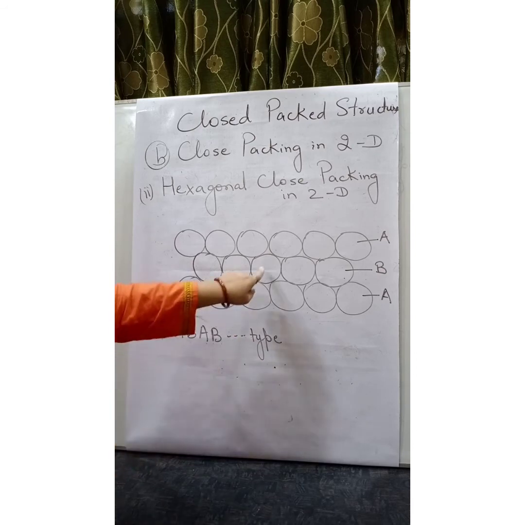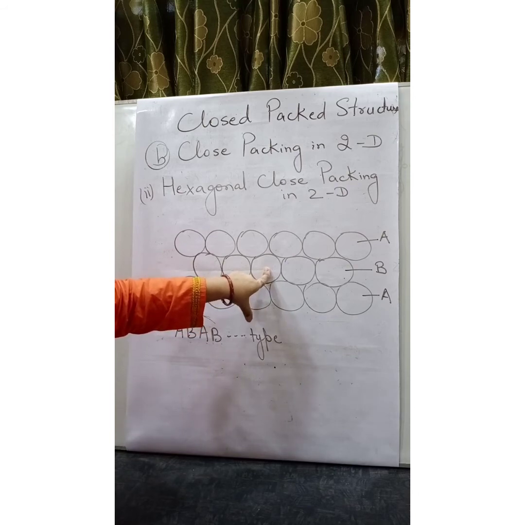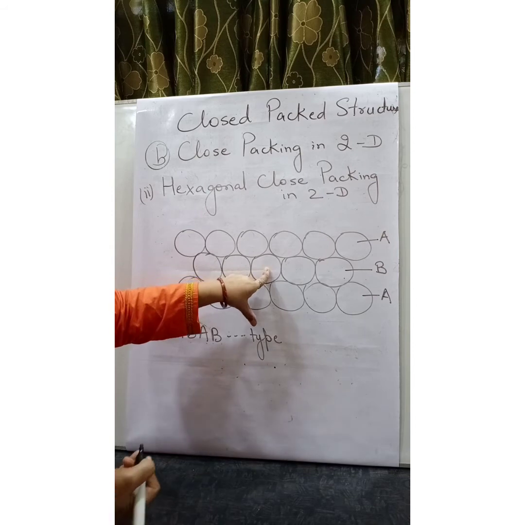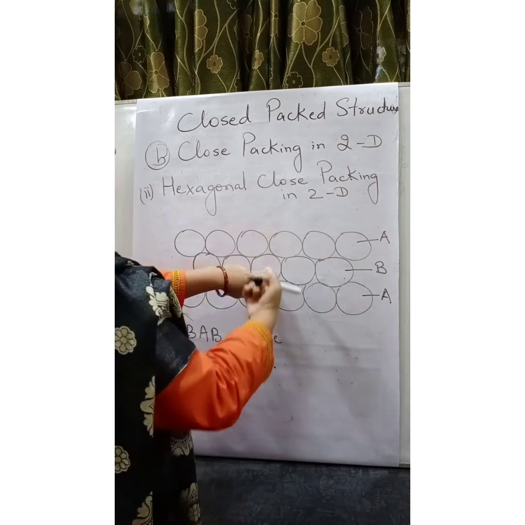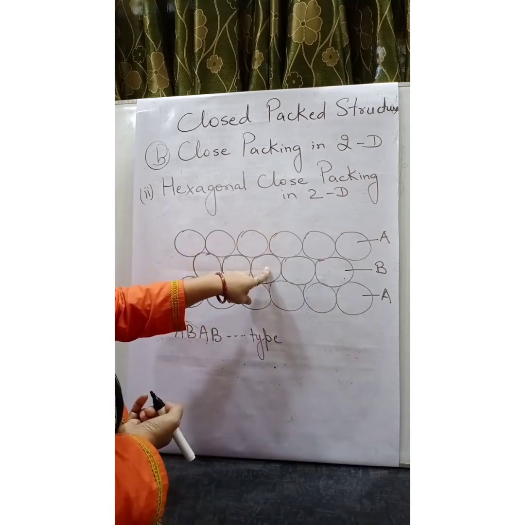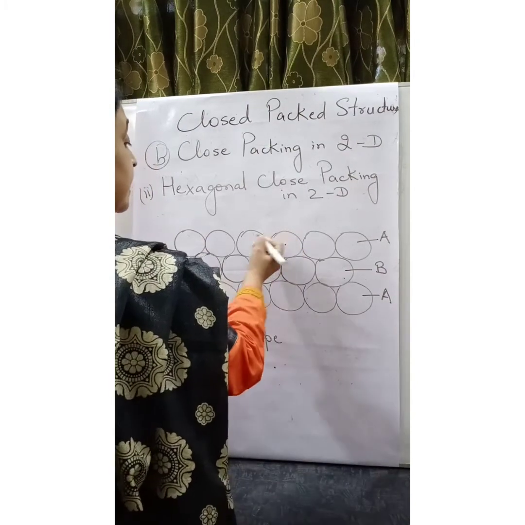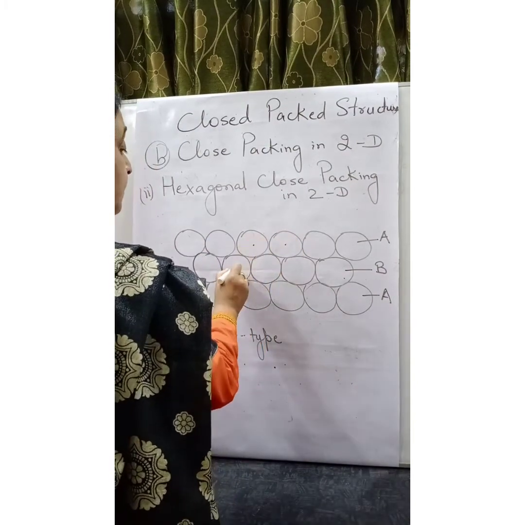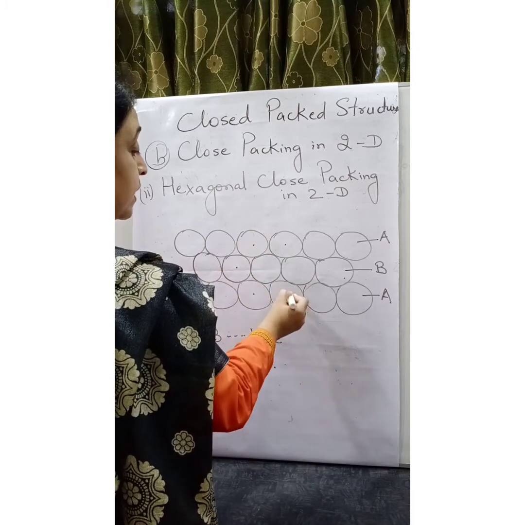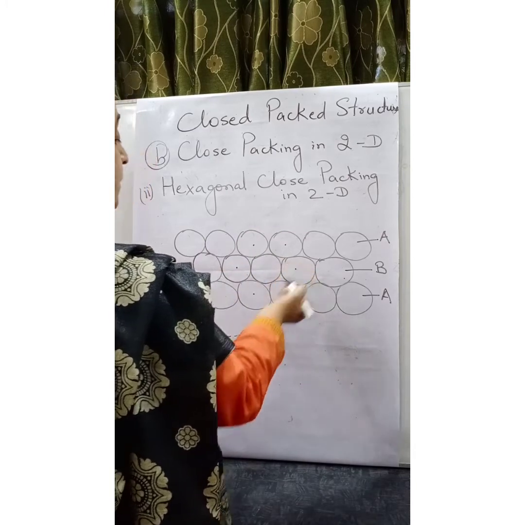At any point, you will notice that any sphere is in contact with 6 spheres. If you join the centers of the 6 spheres touching this given sphere, then it will form a hexagon. Let us see. This sphere is touching. So, I am putting dots in the center of these spheres.